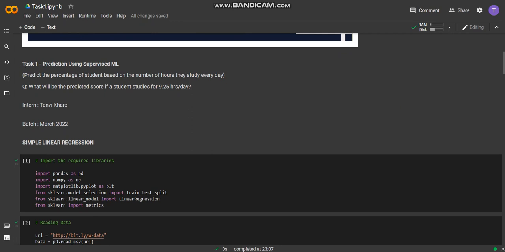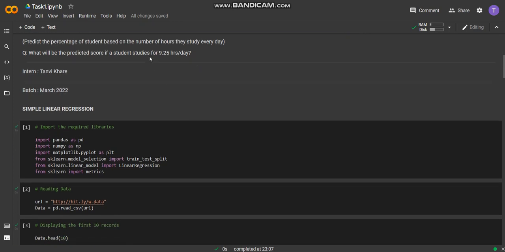The task was basically prediction using supervised machine learning, in which we were supposed to predict what percentage a student will get based on the number of hours they study every day. Then, what will be the predicted score if the student studies for 9.25 hours every day? This was the final solution that we had to find out.